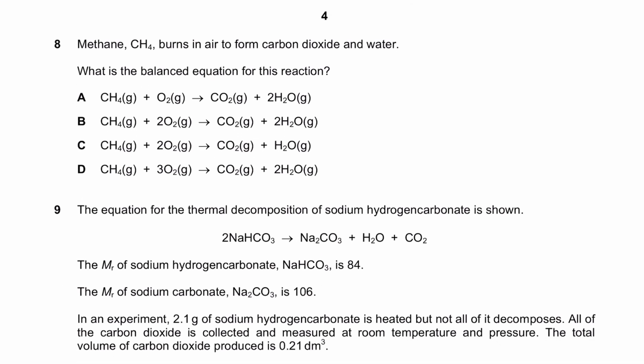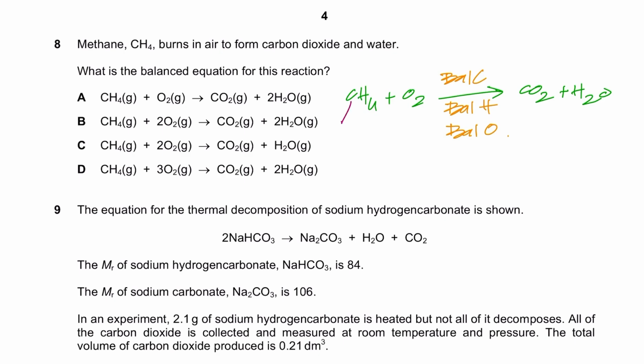Methane CH4 burns in air to form carbon dioxide and water. What is the balanced equation for this reaction? Just write it down. Methane burns with oxygen to give you carbon dioxide and water. What we do is we first of all balance the carbons, then we balance out the hydrogens, and then in the end we balance out the oxygen. We know why we do all of this stuff, right? So you have 1 carbon on the left, 1 carbon on the right. They're automatically balanced. 4 hydrogen atoms on the left, but 2 on the right.